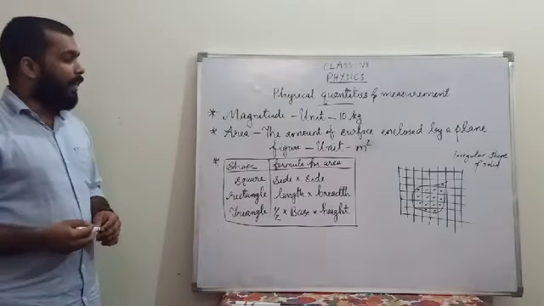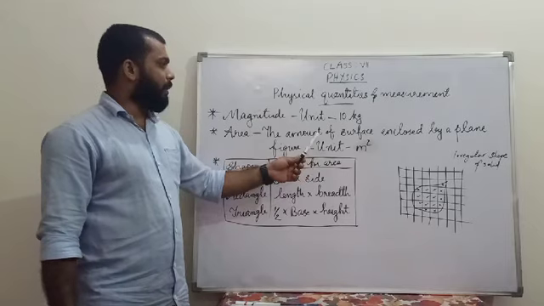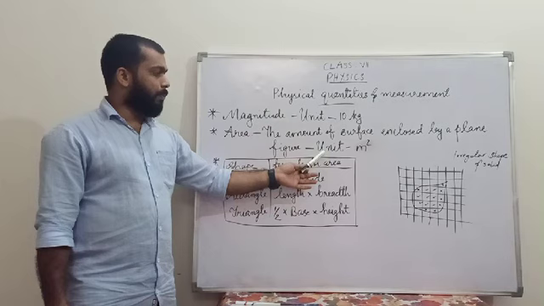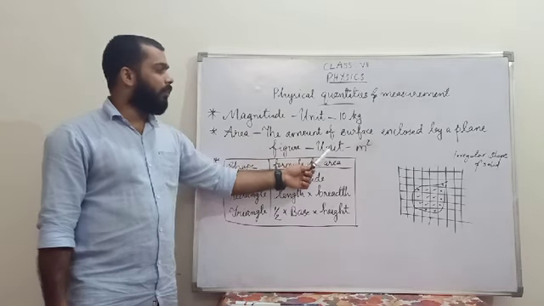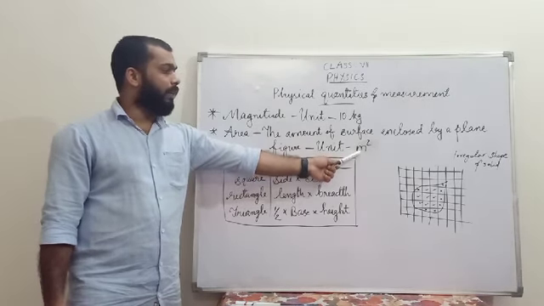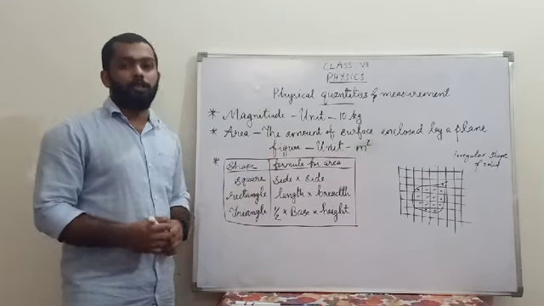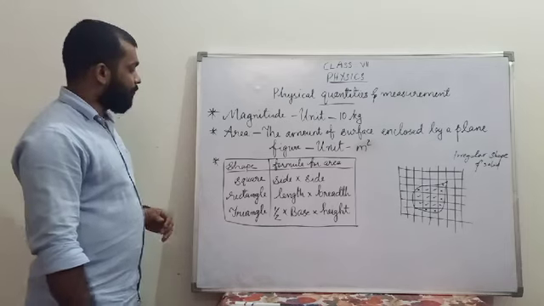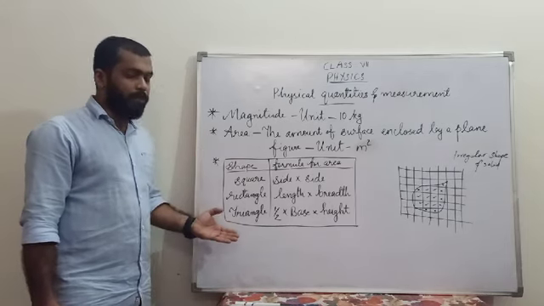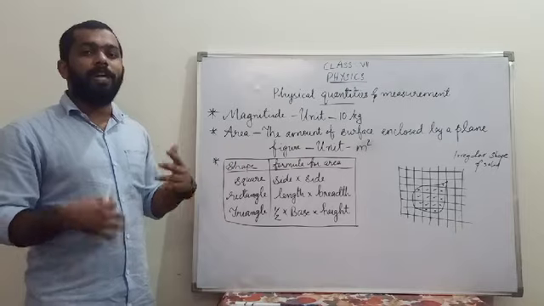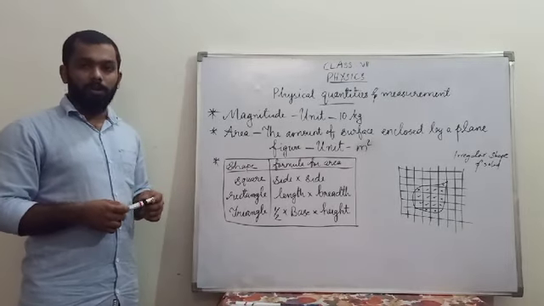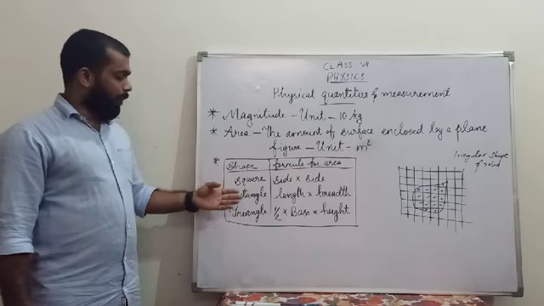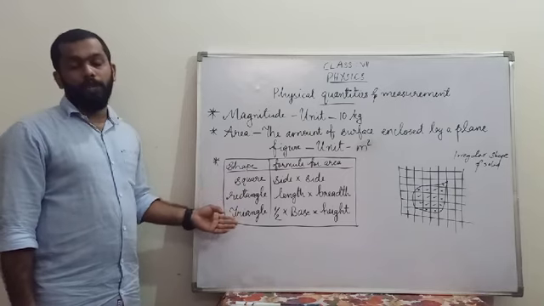Okay, and for area we have a unit. Last year we expressed length in meter. So the unit of area becomes square meter, or meter square. Then we have some certain shapes. In mathematics you have studied some definite shapes for different objects around us. Square is familiar to you, rectangular shape is there, and triangular shape is there.